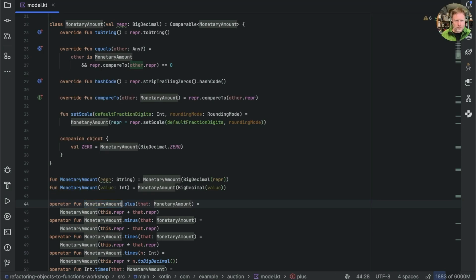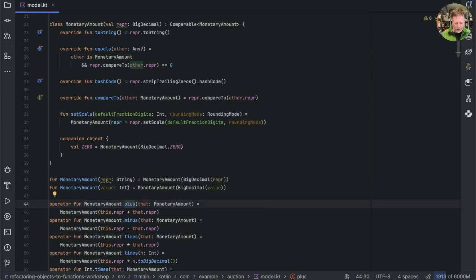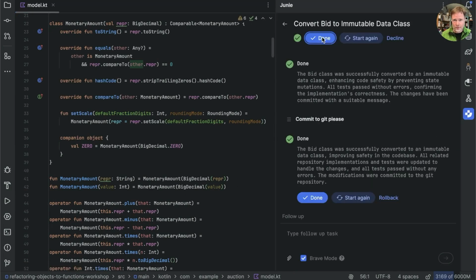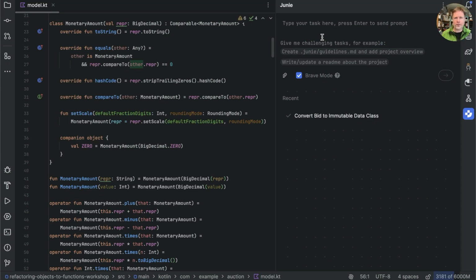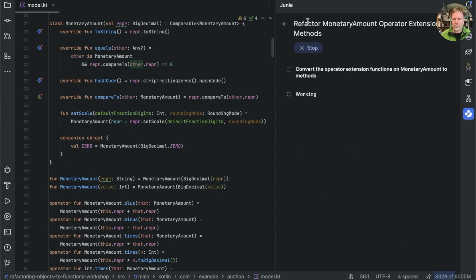So all we have to do is refactor and convert them to methods, except that that doesn't appear to be a thing. So we could do it by hand or we could ask Junie. Let's say we're done with that one. And now we'll say convert the operator extension functions on MonetaryAmount to methods. It will come up with a plan.